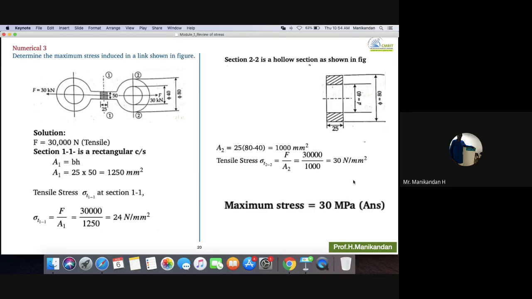So always remember, 1 Newton per mm square equals 1 megapascal. This is one code word. Whenever they specify stress, yield stress and all in megapascal, 30 megapascal means it is 30 Newton per mm square. Remember this for lifetime, very easy for you to convert the units.